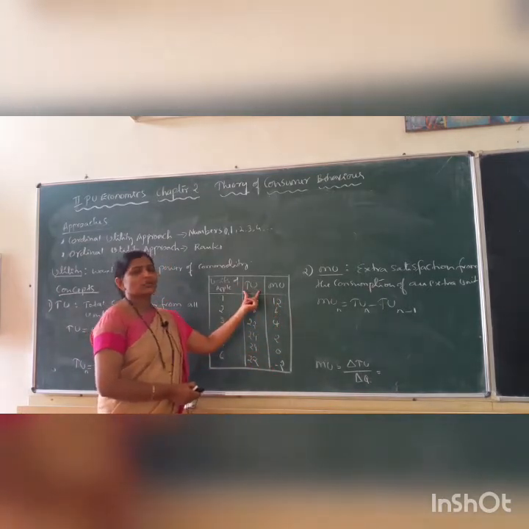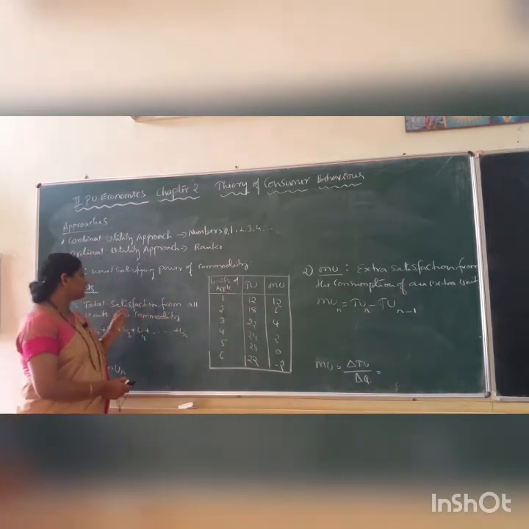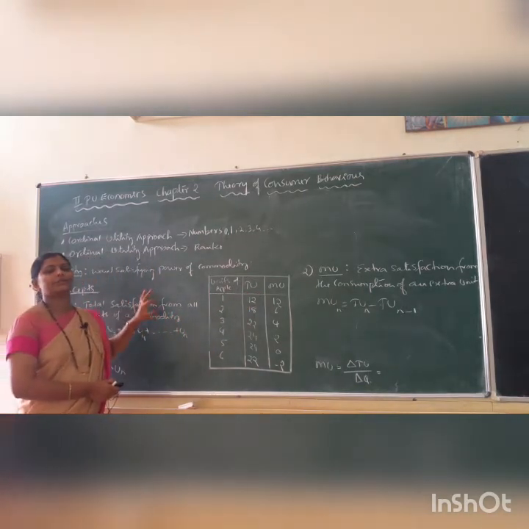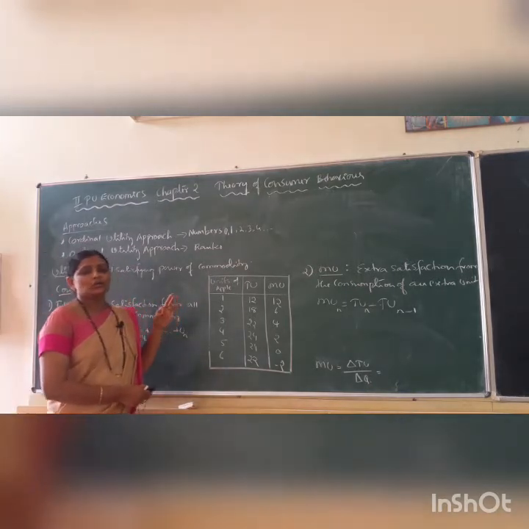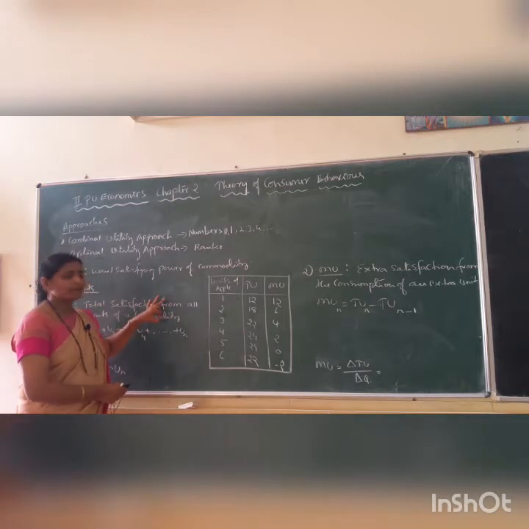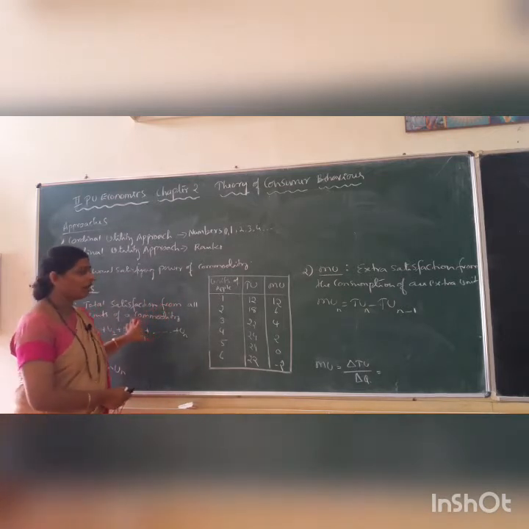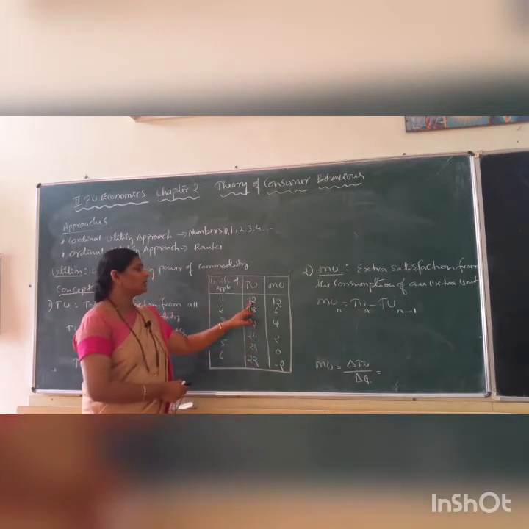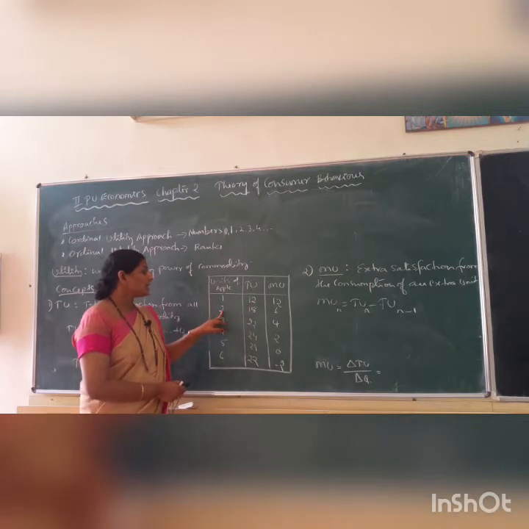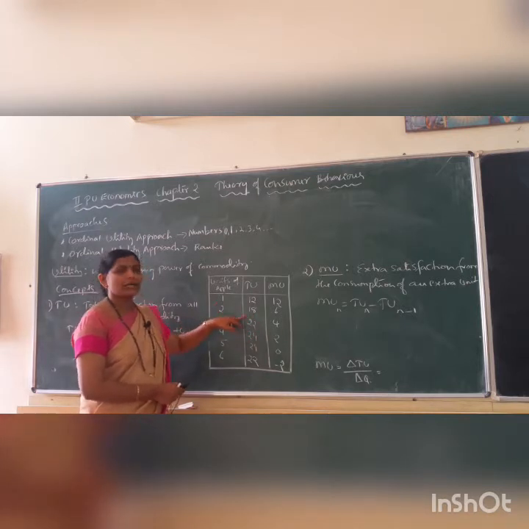So what is this total utility? Total utility is nothing but total amount of satisfaction from the consumption of all units of a commodity. So this column shows total utility. Here first unit gives consumer 12 units of total utility. Second unit of apple, 18. So how to calculate this? 2 units of apple give consumer 18 units of utility.